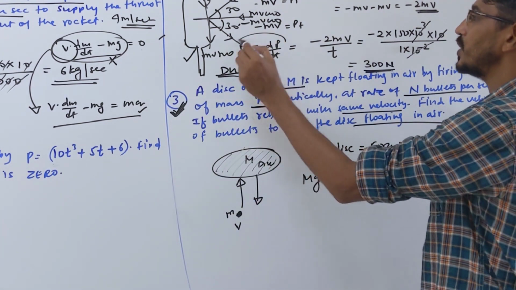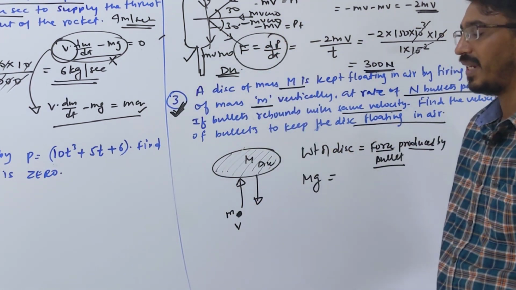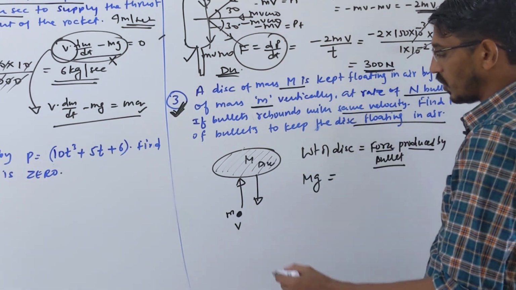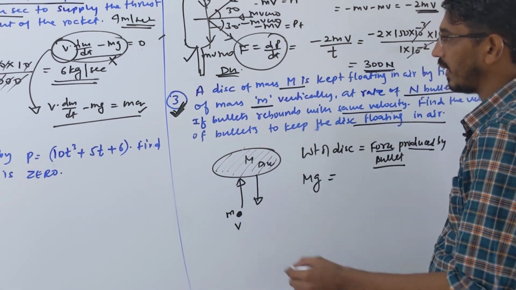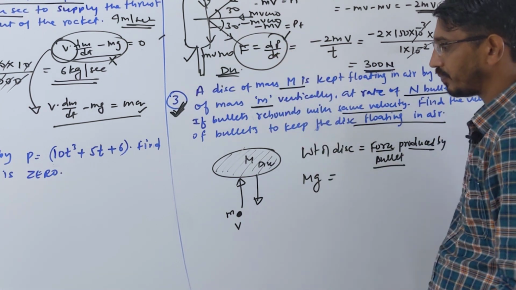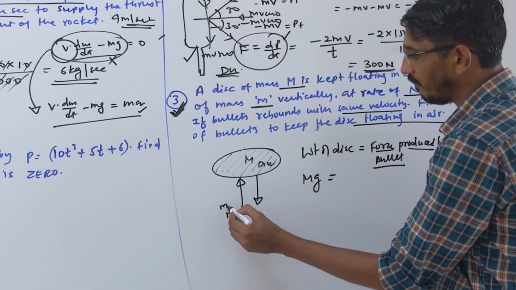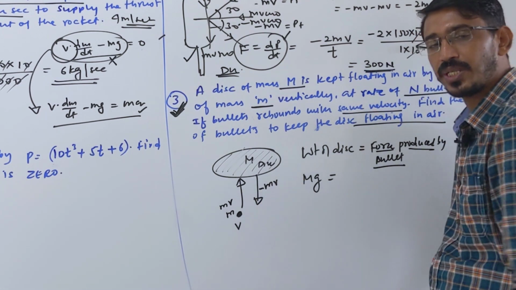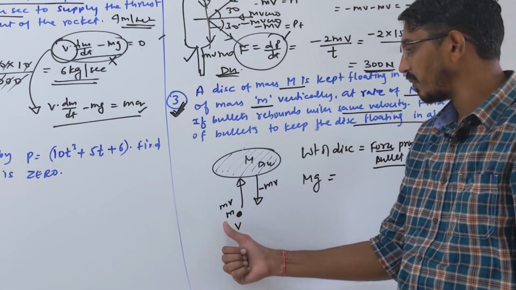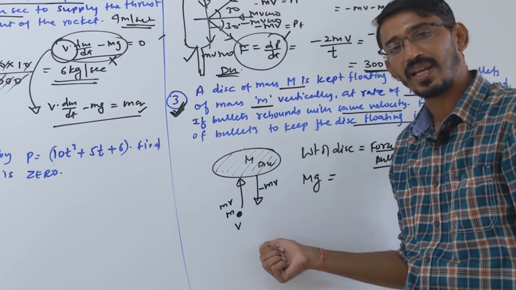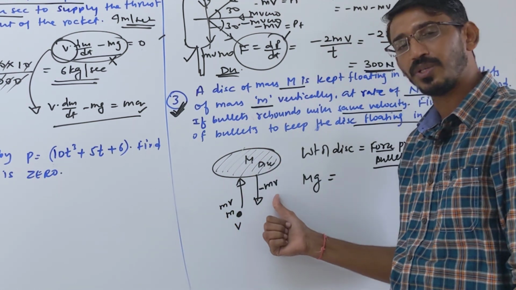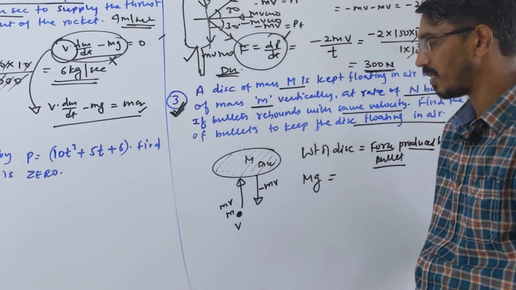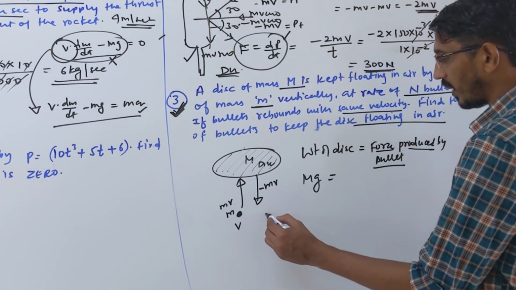So the same formula, force is equal to dp by dt, correct? I calculated a little separately. What is the force produced by a bullet? Look here. Let's first calculate the change in momentum. While going, the momentum I am saying is mv. While returning, I should call it minus mv, the velocity is not changing, they are saying. So if this momentum I call positive, then that momentum becomes negative. Or this you call negative, then that you call positive. It doesn't matter. A rebounding case always gives a double change in momentum.